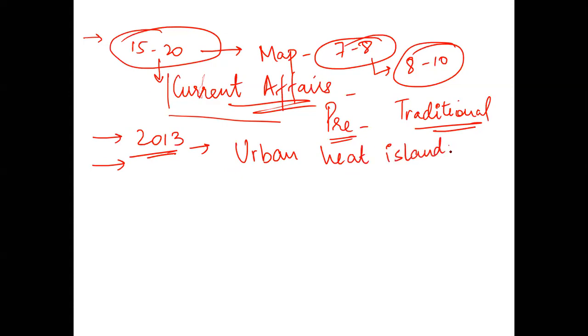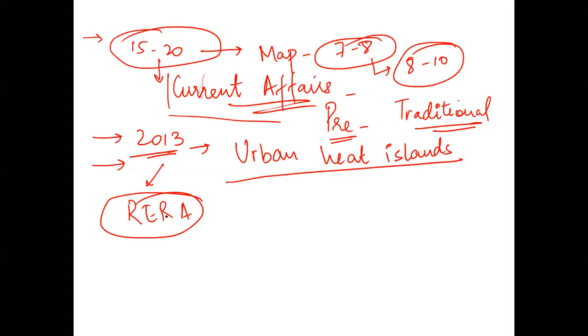Now, does anybody know what you mean by urban heat islands? You were getting these questions because the RERA outline guidelines were out. RERA is the guideline based on which new construction or new societies need to be made, in which there has to be a separate area for recreation, a separate area for tree plantation, etc. You cannot just build concrete structures throughout the property.